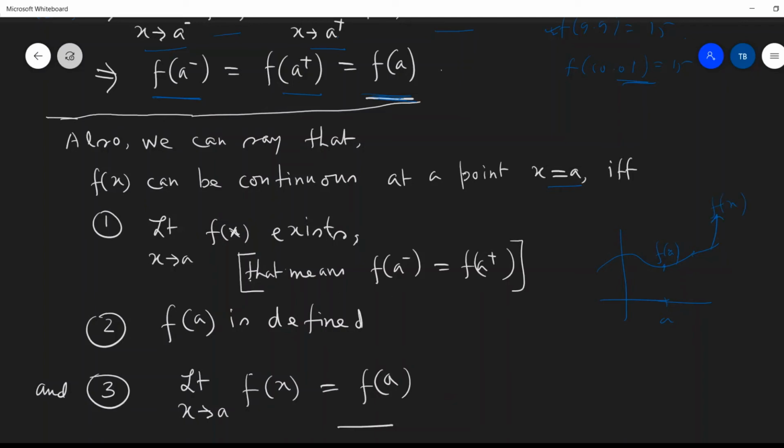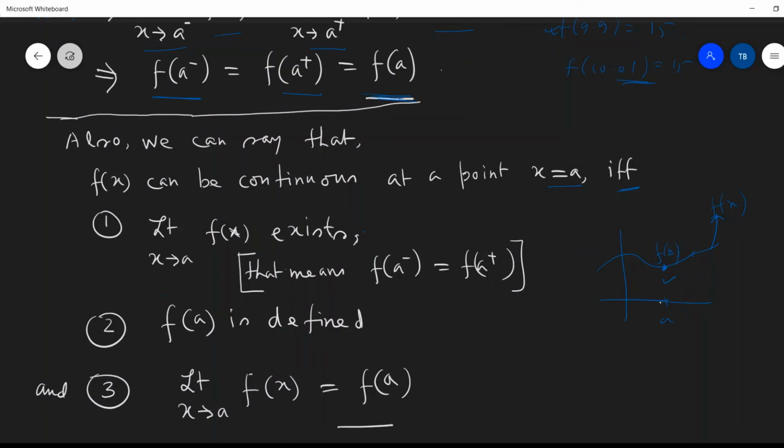What I want to say is that f(x) is continuous at the point x equals a if and only if limit x tends to a of f(x) exists. That means f(a minus) equals f(a plus).